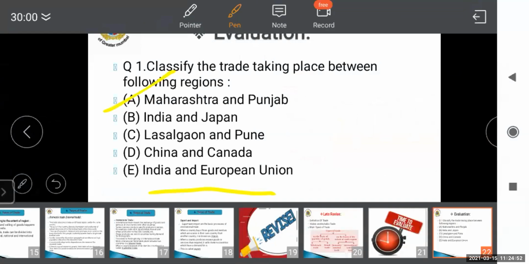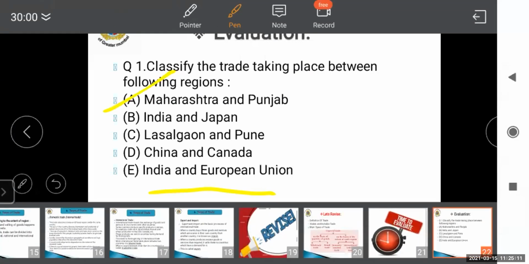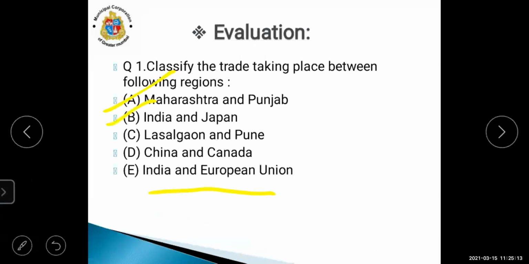Because, miss, it is outside the country. Very good. External means international trade, because this trading is done with other countries, from one country to another. It is known as international. Good, Abdul, your answer is also correct. Second one is done, India and Japan.